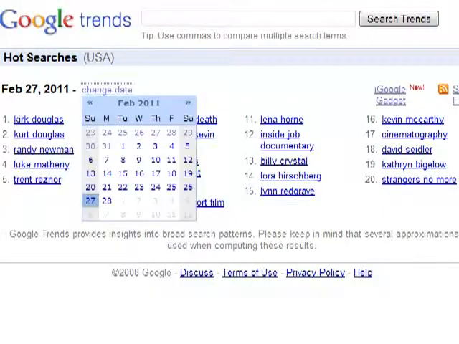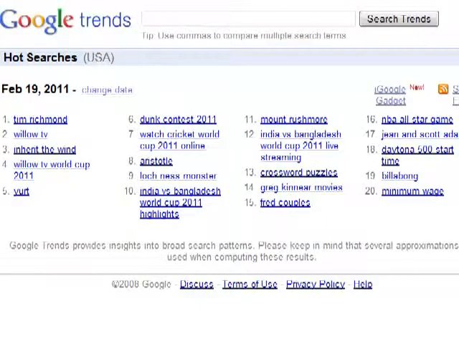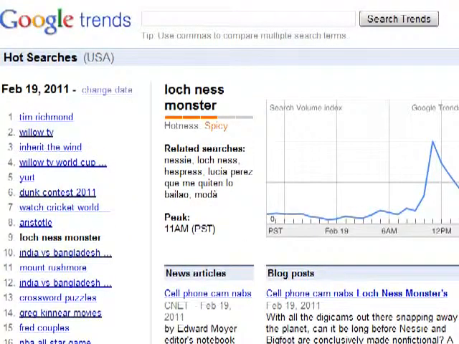What I want to do is change the date, and go to the 19th. Now this isn't going to work every single day. Like for instance, with the Oscars, the top 20 were Oscar related searches, and it's not going to do you any good because you're not going to find a niche that you can exploit. At least I was not finding a niche that I could exploit at that time. But on February 19th, 2011, not too long ago, just a little over a week, one of the hot searches in the USA was the Loch Ness Monster. And that intrigued me. I was very curious as to why that was.